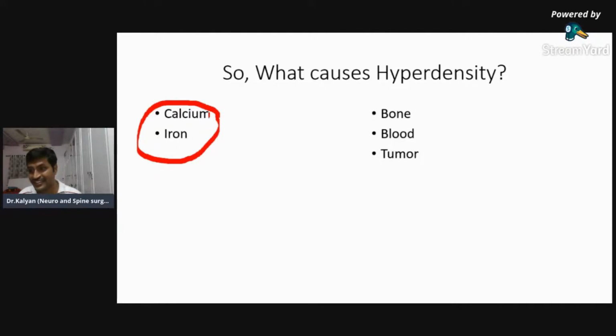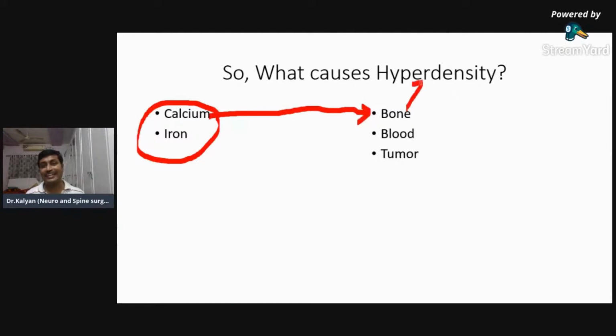I'm waiting for your answers. If you don't know, just say no. Skull, obviously, bone. So calcium is present in bone, so the bone appears hyperdense.